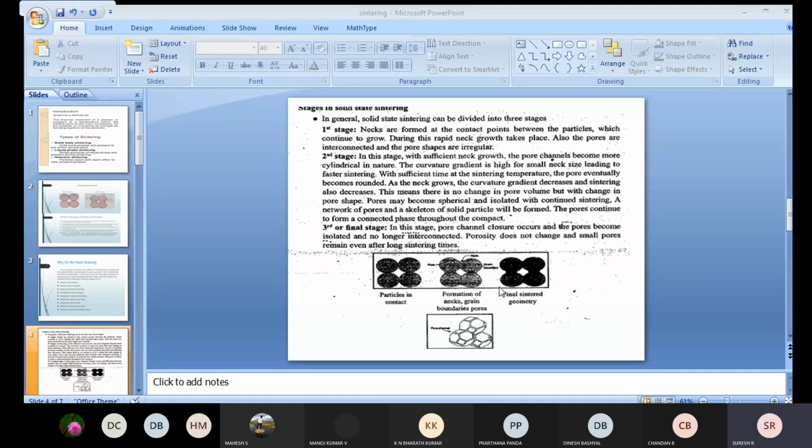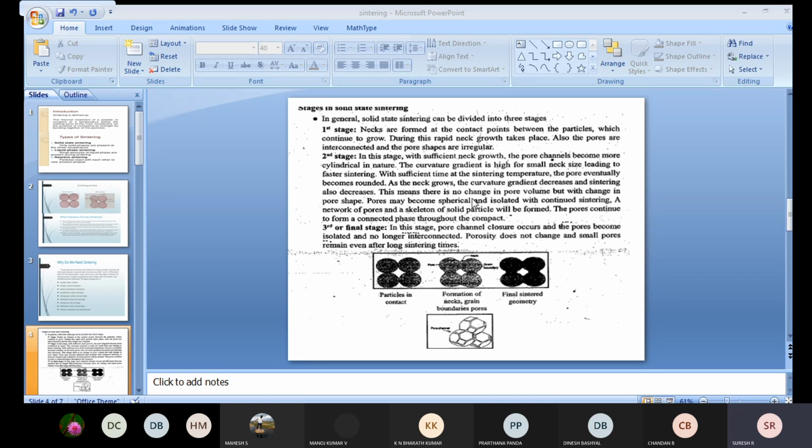The pore size will be reduced compared to the first stage. After the sintering process, the final sintered geometry will be quite different, and the size will be reduced because of the compression, because of heating to the higher temperature, and because of the good bonding between the particles. The pore size will be reduced. So these are the three different stages of the solid state sintering process.